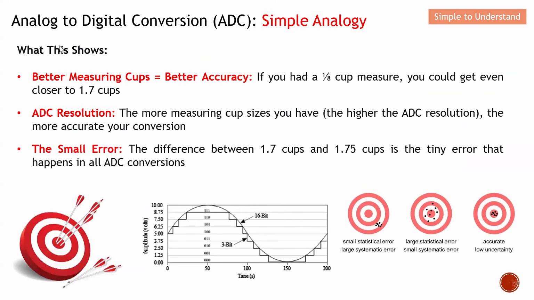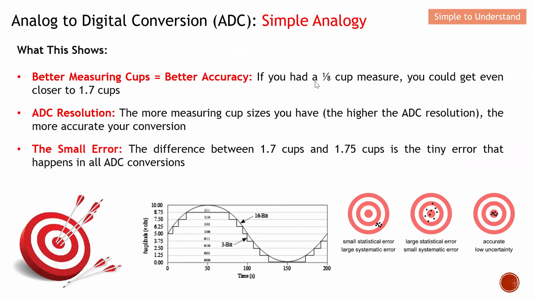So basically, there are a few ways that we can make this more accurate. Firstly, a better measuring cup. What does this mean? When you have a better measuring cup, we are going to have better accuracy. Imagine if we can have this 1/8 cup measurement, then we will be closer to 1.7. You could get even closer to 1.7 rather than 1.75.